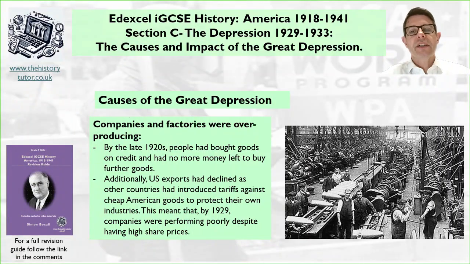Also, companies and factories were overproducing. By the late 1920s, people had bought goods on credit and had no more money left to buy further goods, and yet the factories were still making lots of products. Also, US exports had declined as other countries introduced tariffs against cheap American goods that were flooding their markets. They wanted to protect their own industries and help them grow. This meant that by 1929, companies were performing poorly despite having high share prices. This is clearly going to lead to bank problems on the stock market.